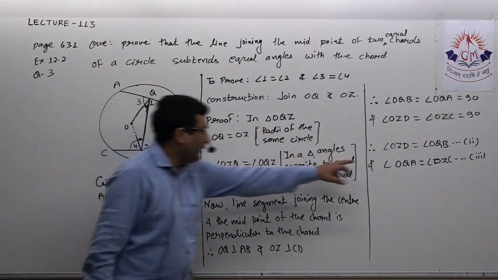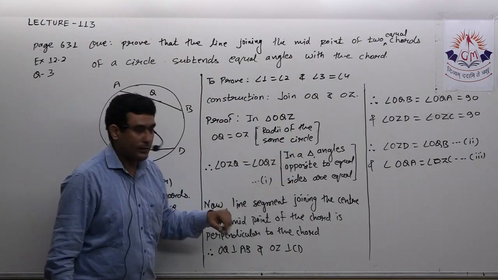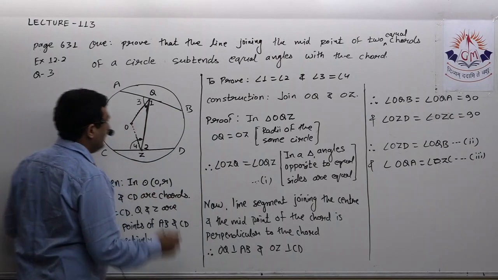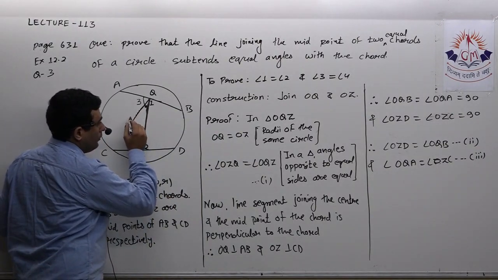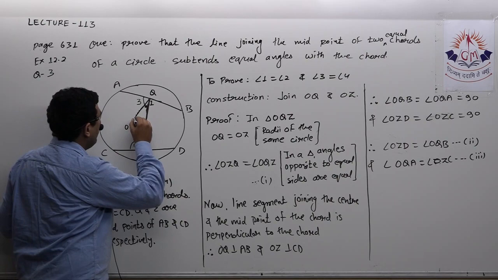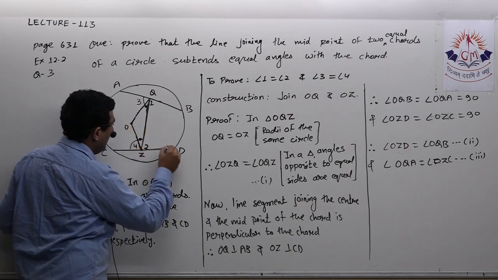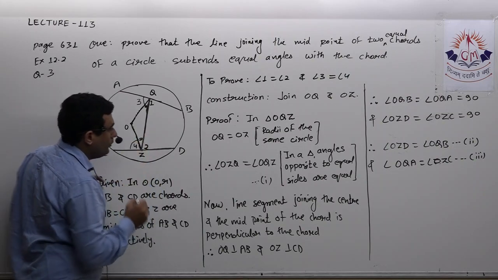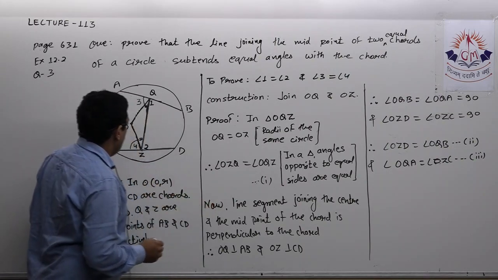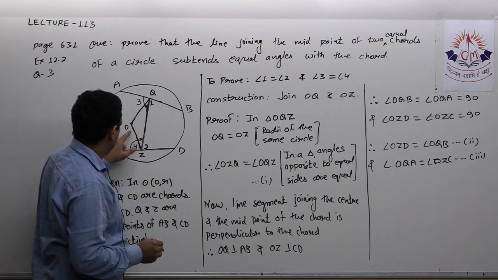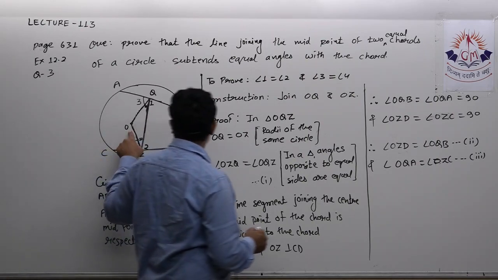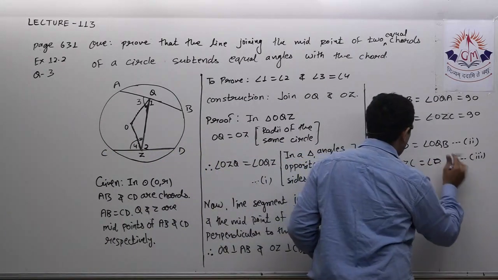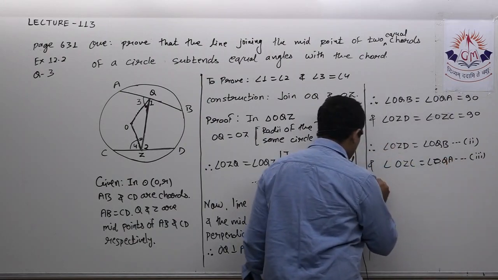Now I have to subtract this first from that second. When I subtract OZQ from OZD, I will get angle 2. And I am changing this OZC and OQA. Now it's very easy.